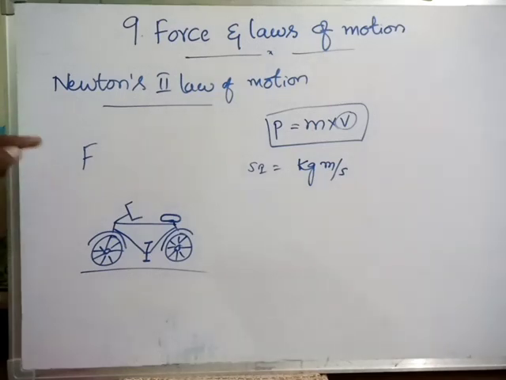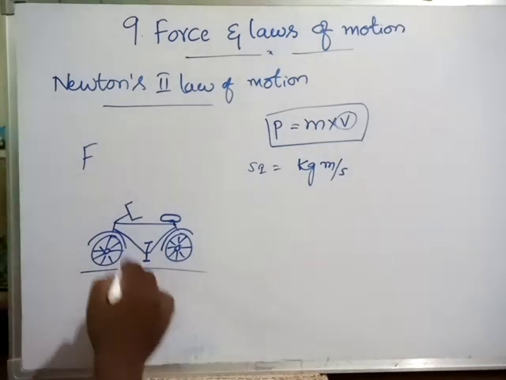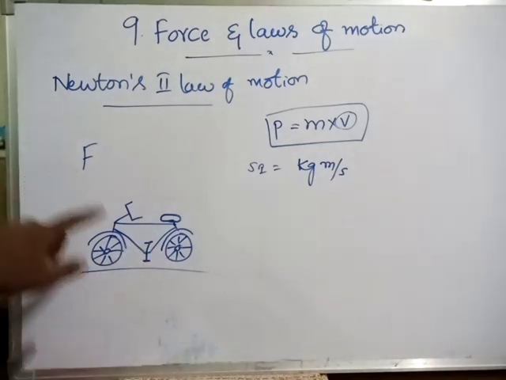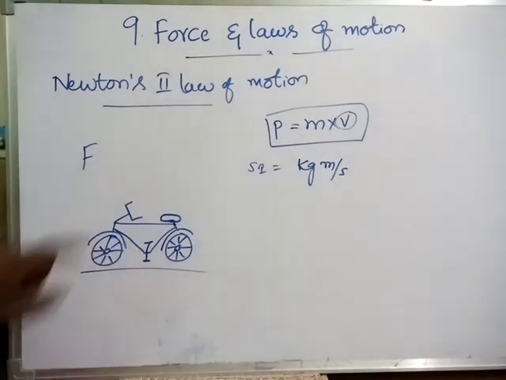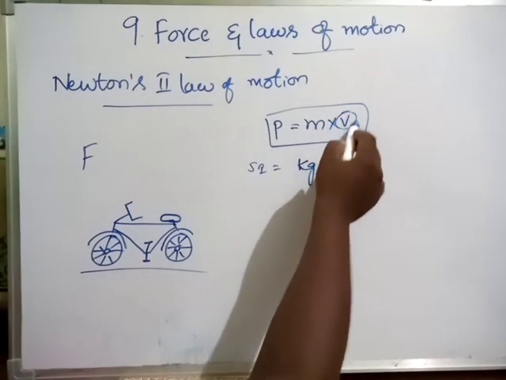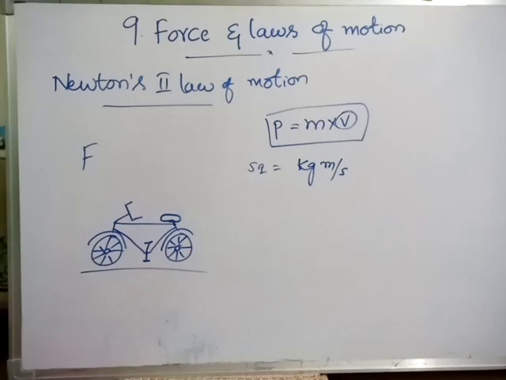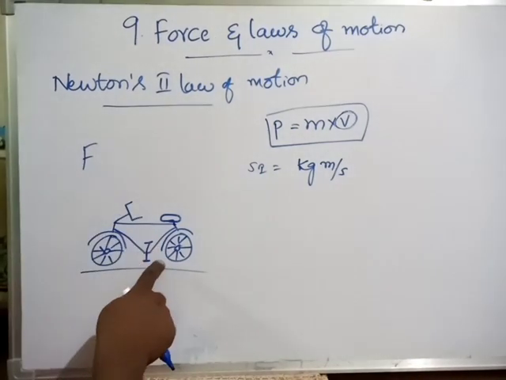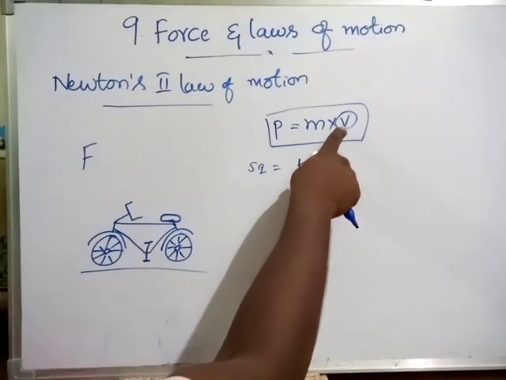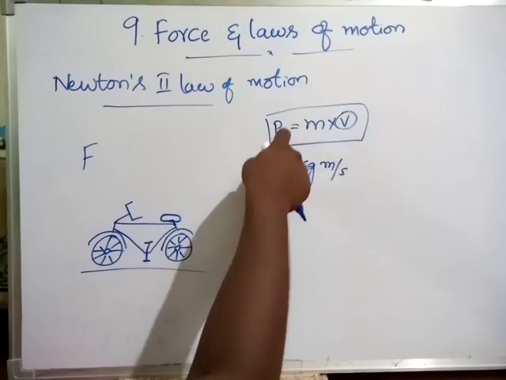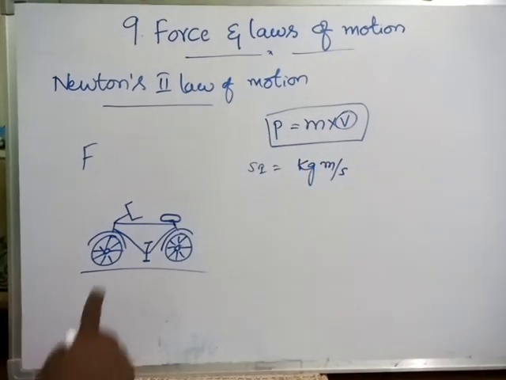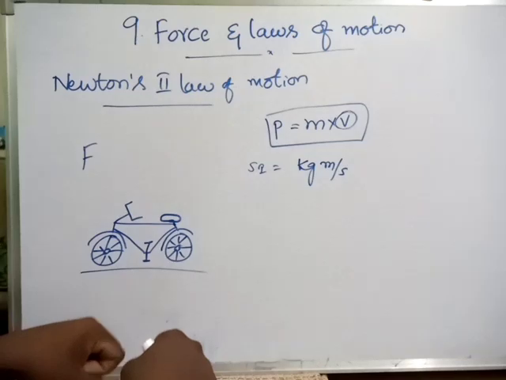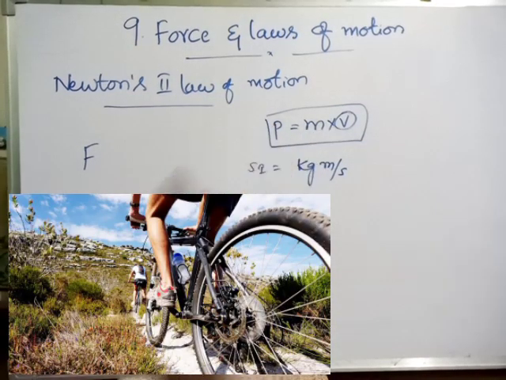By applying certain force on the pedal. If you apply certain force on the pedal, definitely the magnitude of velocity changes. If you apply more force on the pedal, more velocity, then automatically momentum is changing, no? So more pedaling means we are creating more momentum.